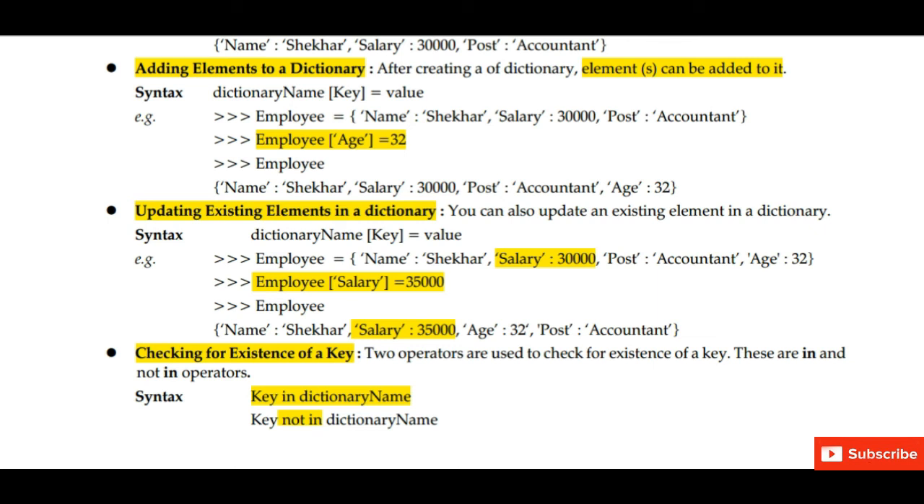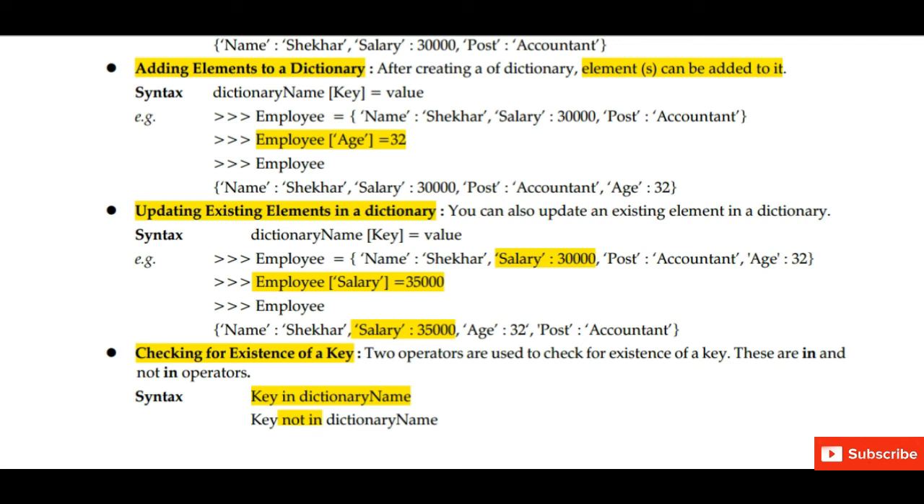Next, we can update the existing elements in a dictionary. Suppose we want to change the value of a particular key. So we can change it. For example, we have written employee, in the bracket we have written salary. Now as we know that the value of salary is 30,000, now we are changing it to 35,000. So we will write employee, in the bracket we will write salary is equal to 35,000. So now we have changed the value of key salary.